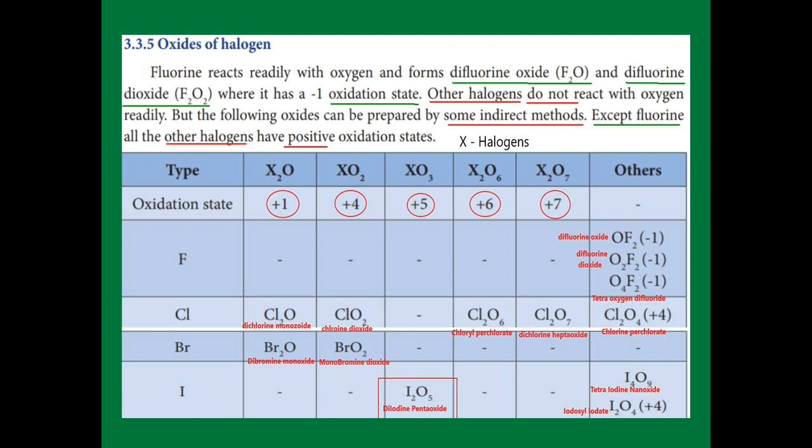And the other, Cl2O4, chlorine perchlorate. Here the oxidation state of chlorine is +4. And bromine we have already seen. And iodine, there is only one type, diiodine pentaoxide, but it is different from that XO3, and the oxidation number we are getting for iodine is +5, so it is given in the third column for iodine. And there are no other types in iodine. In the other column they gave tetraiodine nonaoxide, that is I4O9, and iodosyl iodate, I2O4. Here the iodine oxidation number is +4.